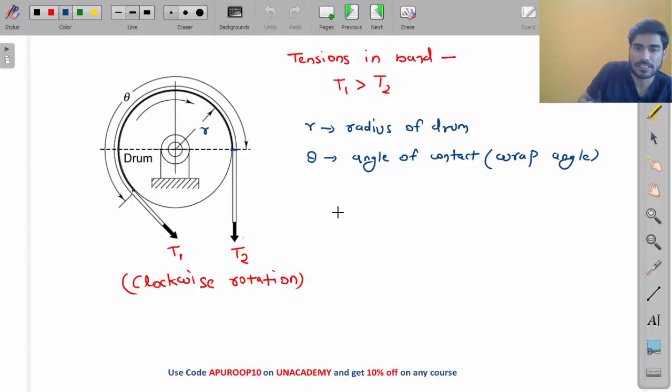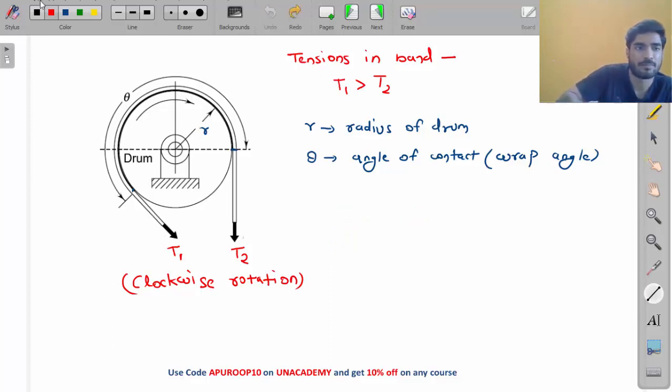The first equation is this equation, my friend. This equation is derived in engineering mechanics. T1 by T2 equals e to the power mu theta.